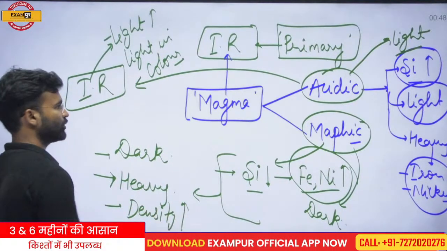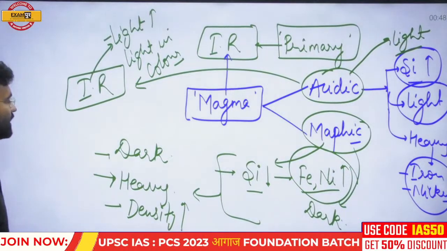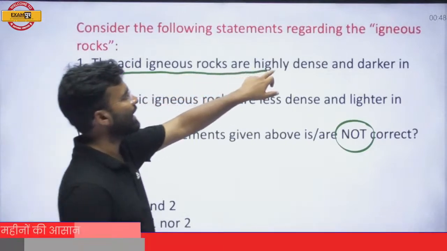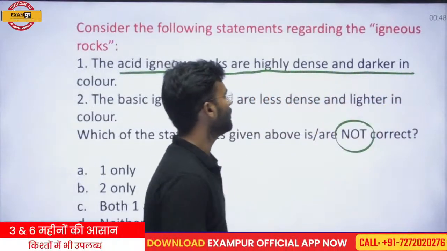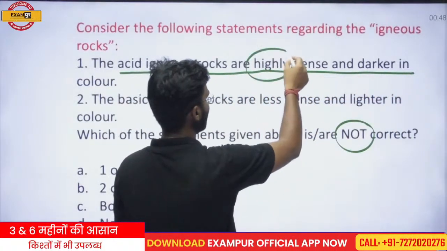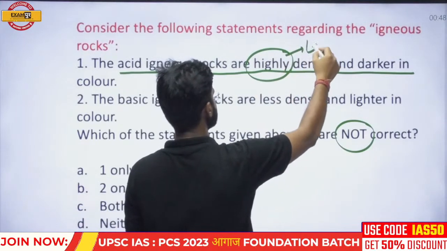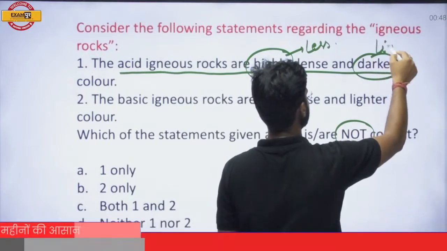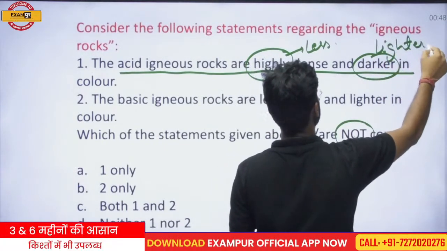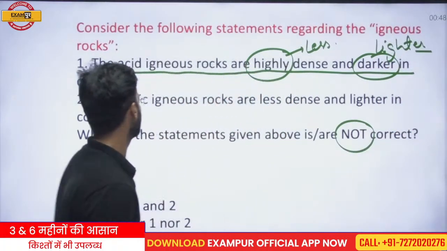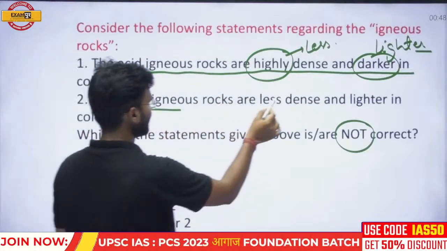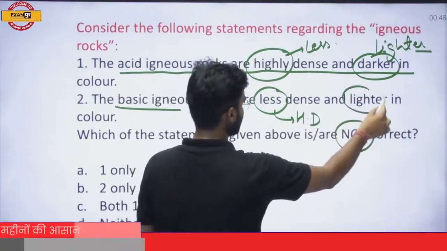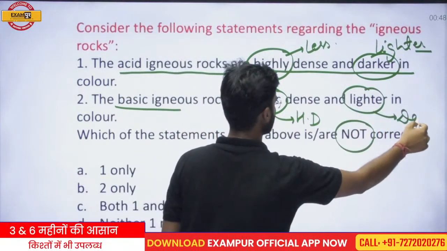So these are the important things. Now read the question again. The acid igneous rocks are highly dense and darker. No, acid igneous rock is not highly dense. It is less dense and not darker. It is lighter in nature, not darker. And the basic igneous rocks are less dense. No, it is highly dense, and it is not lighter, it is darker.